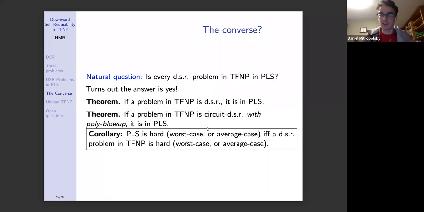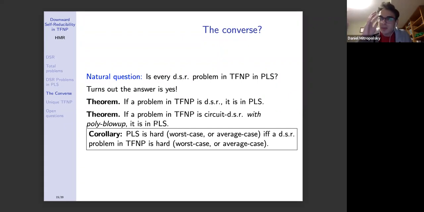Here's the next natural question. We said we don't know that, so the other natural question is the converse: is it true that every d.s.r problem in TFNP is in PLS? And it turns out that the answer is yes. So we proved the following theorems. We proved that if a problem in TFNP is d.s.r, then it is in PLS. And we also proved, and this is sort of comforting, that if a problem in TFNP is circuit-d.s.r with poly blowup, then it is also in PLS. So for purposes of membership inside TFNP, d.s.r and circuit-d.s.r are both good. They both give you membership in PLS.